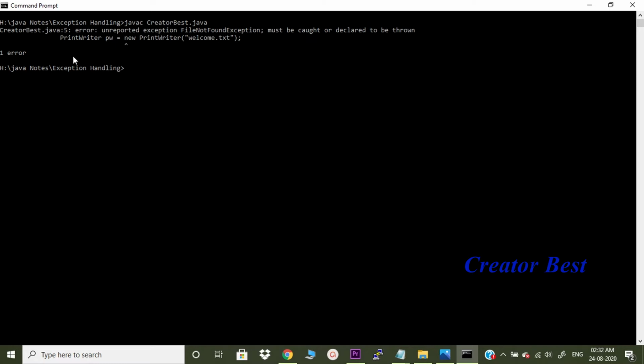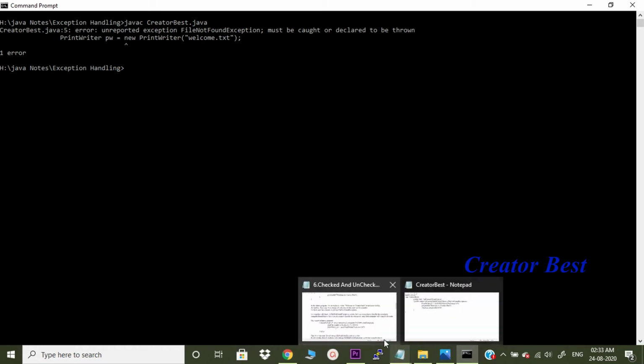See, we are getting an error because we are not handling the exception. We are not writing any handling code for the exception. What the compiler is trying to say is: unreported exception FileNotFoundException must be caught or declared to be thrown. See, we are getting this error.